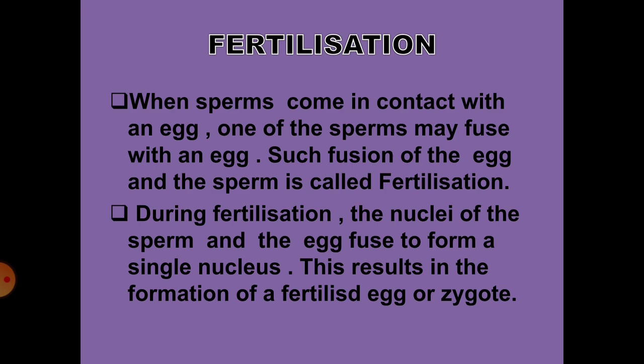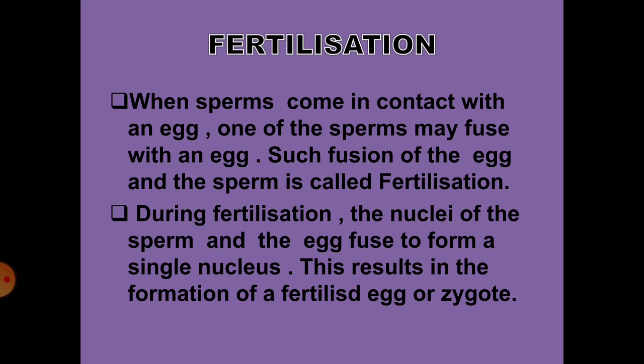Now let us move on to fertilization. When sperms come in contact with an egg, one of the sperms may fuse with an egg. Such fusion of the egg and the sperm is called fertilization. During copulation, sperms are ejected into the vagina through the penis. The sperms are highly active and motile. They travel upwards through the uterus to the fallopian tube within 5 minutes.